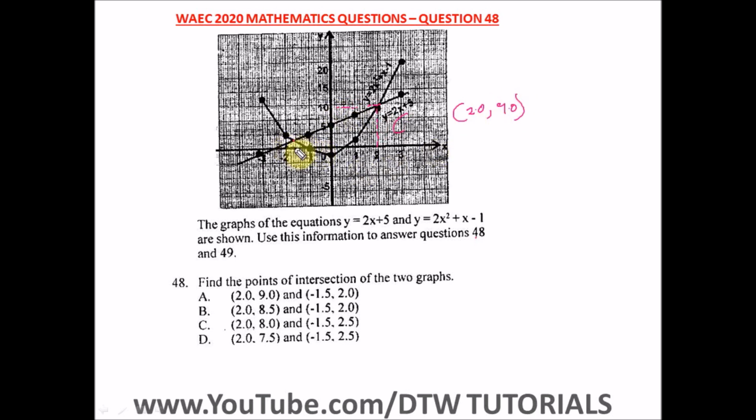Then we go to the next point of intersection here. This is -2, we have somewhere here. Let's open our bracket again. Let's say this is -1.5. All right, that's traced to the x-axis. Then let's trace it down to the y-axis. This is looking like a 2, so we have comma 2.0. So this is our point 2.0, 9.0, and -1.5, 2.0. So our right option here is option A.